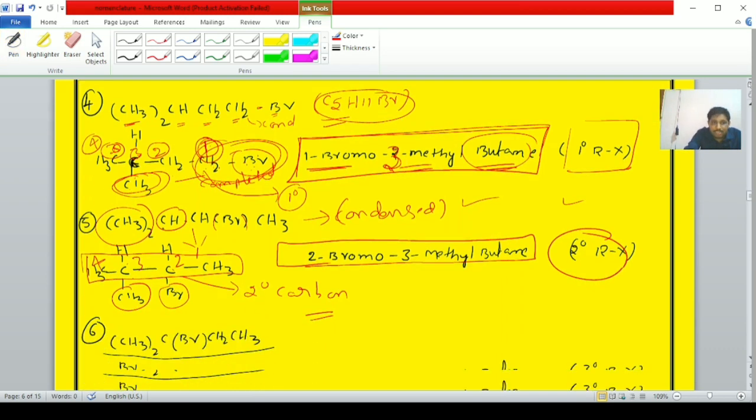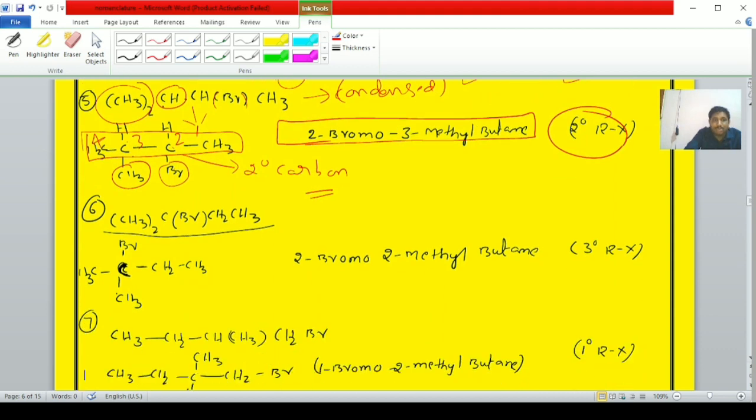Next isomer, the sixth isomer: CH3 taken twice, CBr, CH2, CH3. It is the condensed structure; we can convert it into the complete structure. Here the longest carbon chain contains 4 carbon atoms.